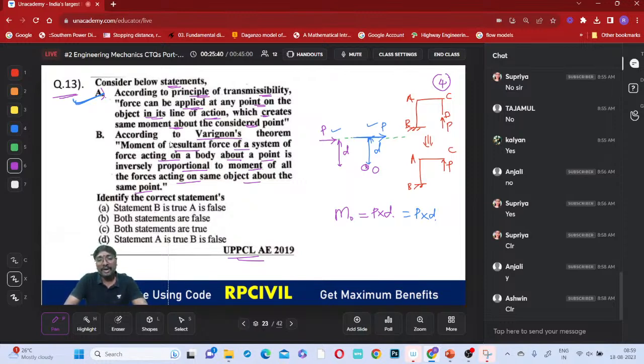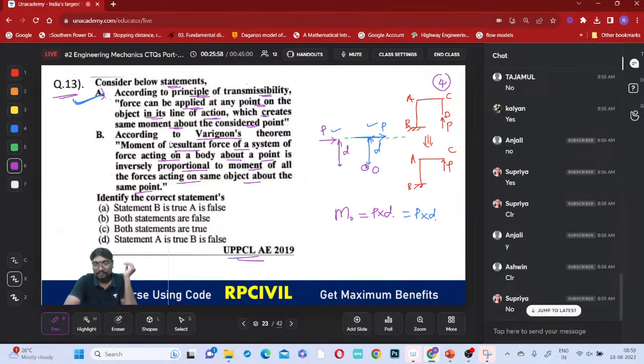Can anyone tell me what Varignon's theorem is? Has anybody remembered it?